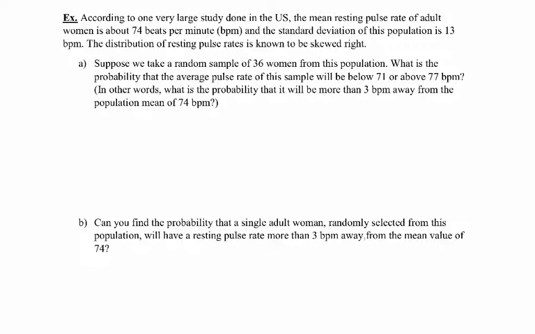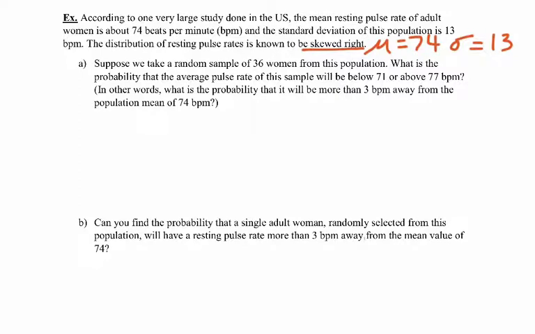All right, let's take a look at another example. According to one very large study done in the U.S., the mean resting pulse rate of adult women is about 74 beats per minute. So let's write some stuff down. So mu, we know right off the bat, mu equals 74, and the standard deviation is 13. The distribution of resting pulse rates is known to be skewed right. Okay, suppose we take a random sample of 36 women from this population.